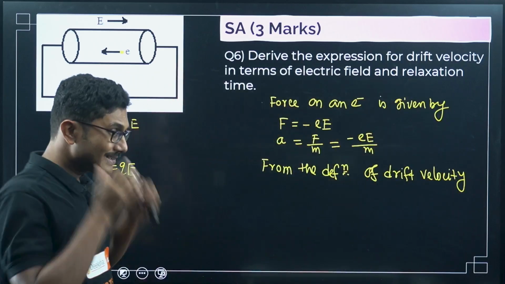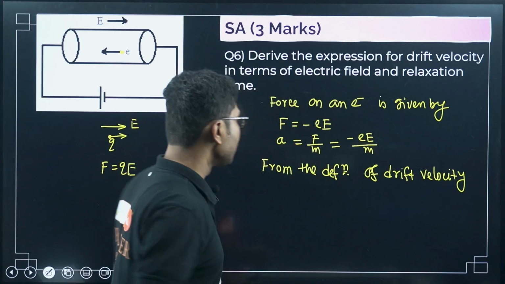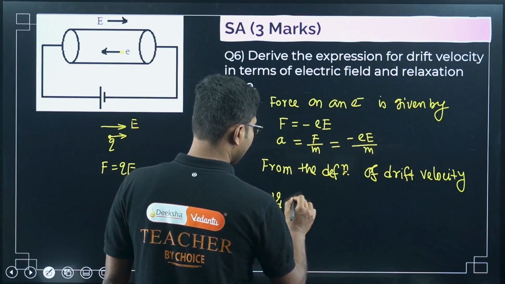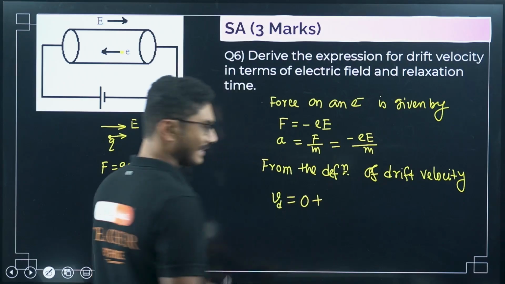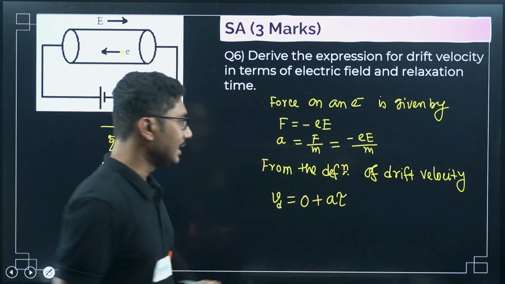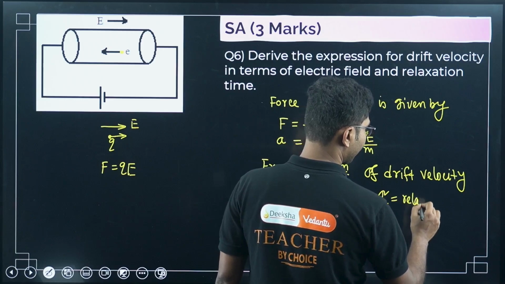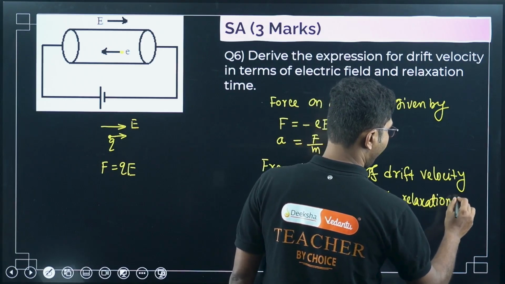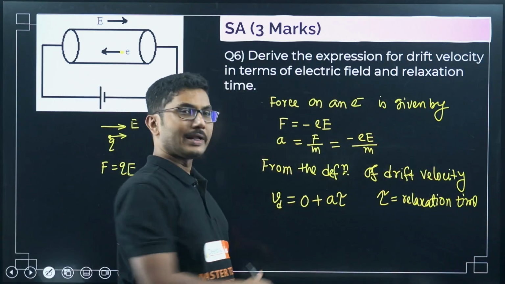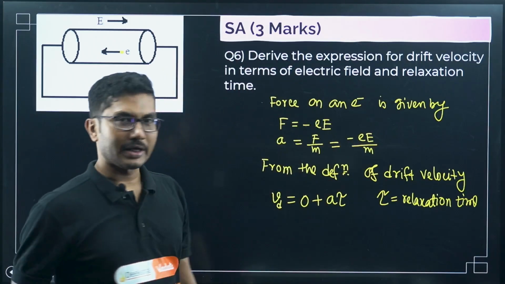The average velocity of the electron is known as drift velocity. So from the definition of drift velocity, we can write Vd equals to 0 plus a tau, from v equals u plus at. Here tau is the relaxation time. You can derive this formula, a long derivation is required, but for this question that derivation is not required. The only thing that you can write is from the definition.